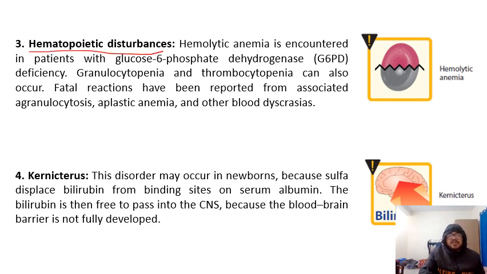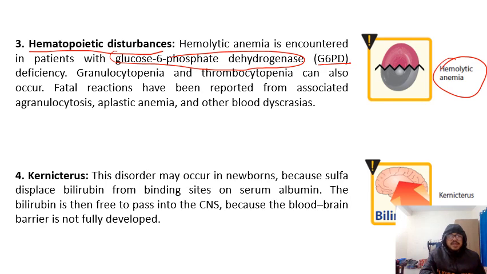Sulfa drugs should not be given in patients with glucose-6-phosphate dehydrogenase deficiency, G6PD for short. If a person is deficient in G6PD, sulfa drugs may cause hemolytic anemia, so they should not be given to such patients.